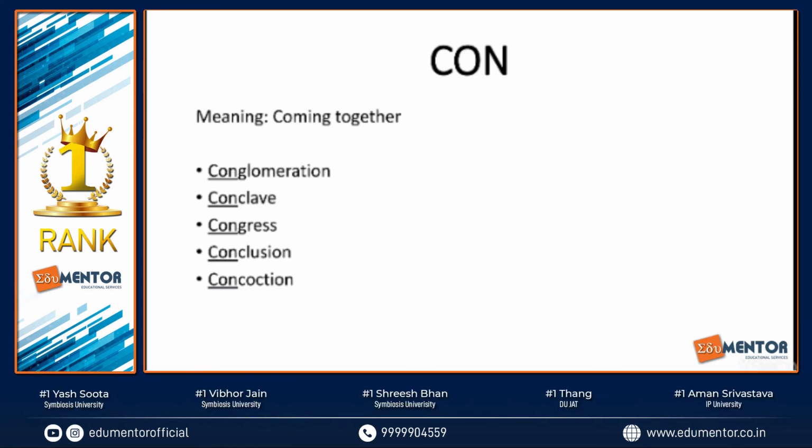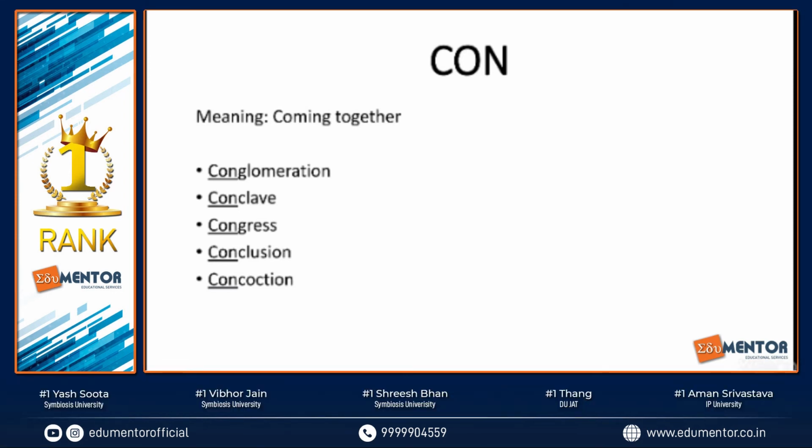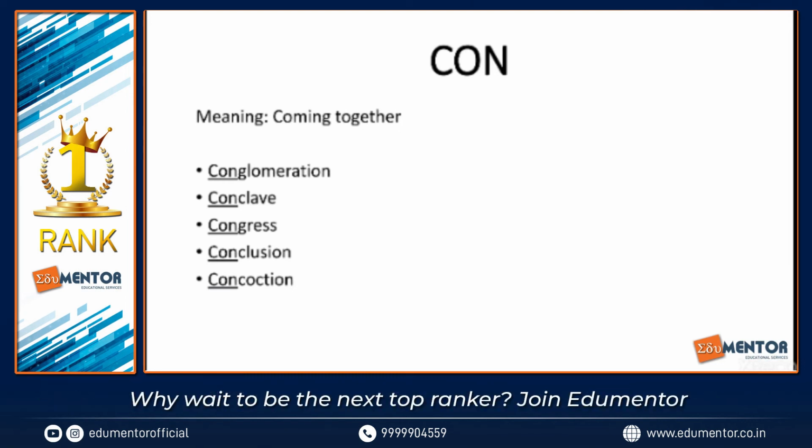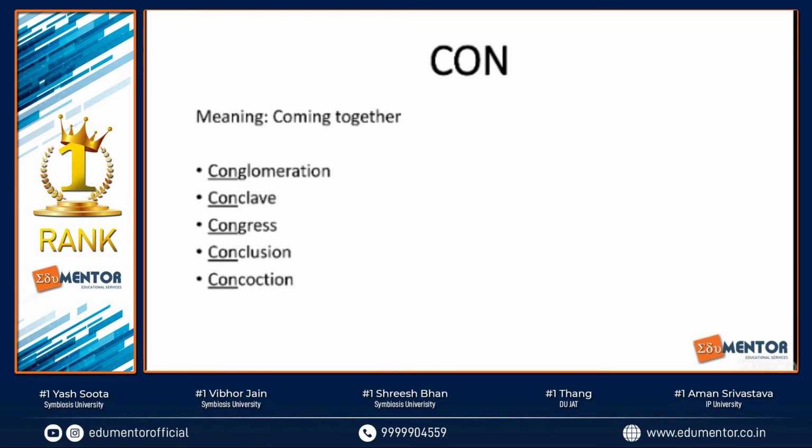So, coming to the next word, that is congress. Congress is derived from the root word con, but in this case, we have two root words. One, of course, is con, the other is gress. The meaning of the word gress is movement, any kind of movement whatsoever. So if I say words like progress and regress, progress, where pro is in favor of, is moving forward. Regress, on the other hand, is moving backwards. That is progress and regress.